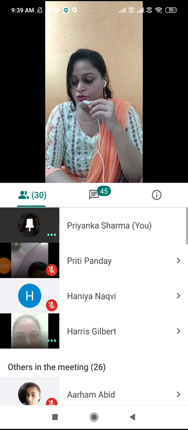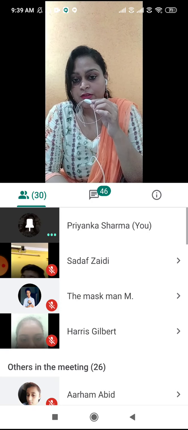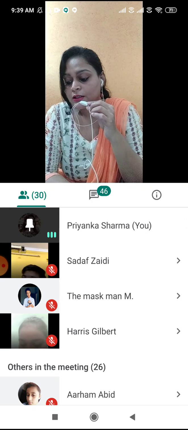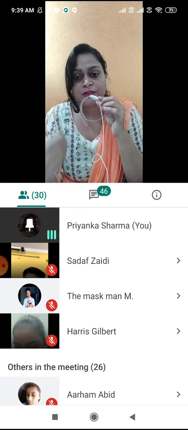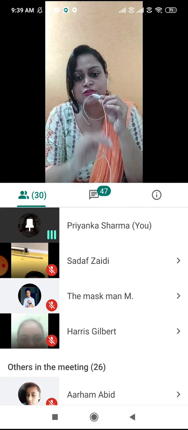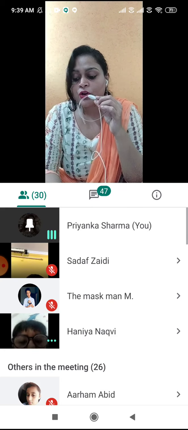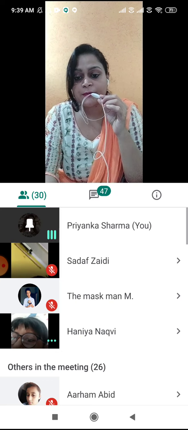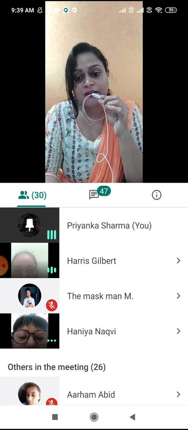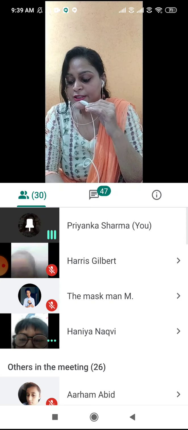Okay? So first exercise, page number 30. We have to change the gender. Where the feminine gender is given, we have to make it masculine. Where masculine is given, we have to make it feminine. So the girl is more talkative than her mother. So girl will be turned into boy and mother will be turned into father. The same thing we have to do in the rest of the sentences.